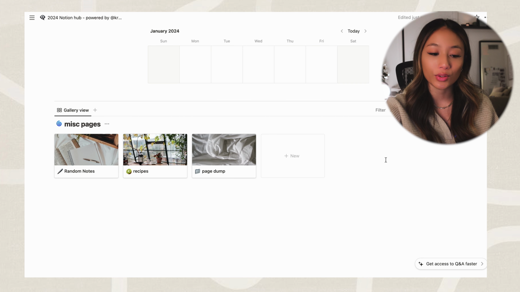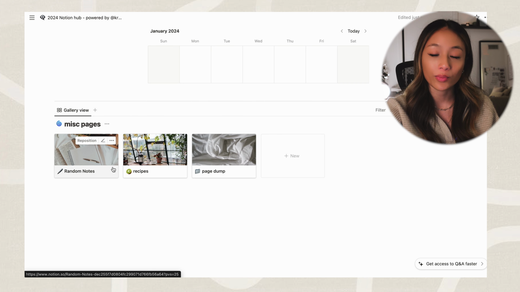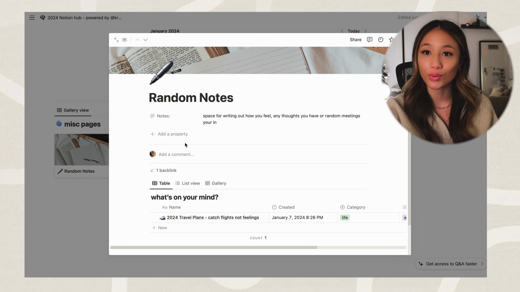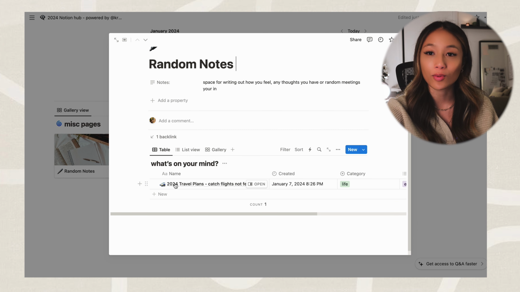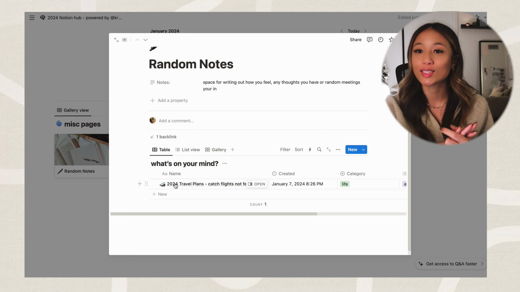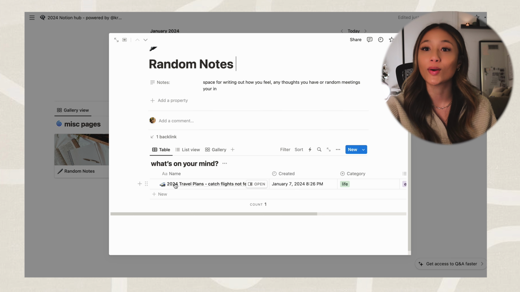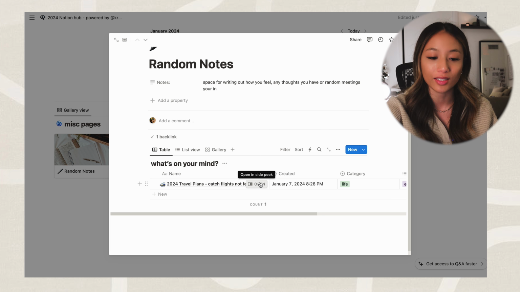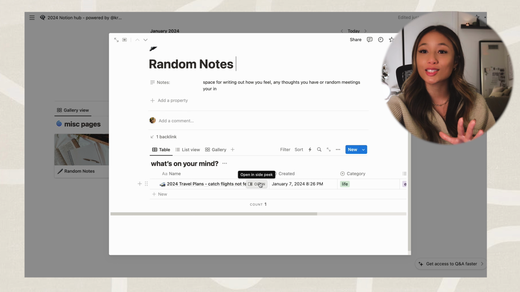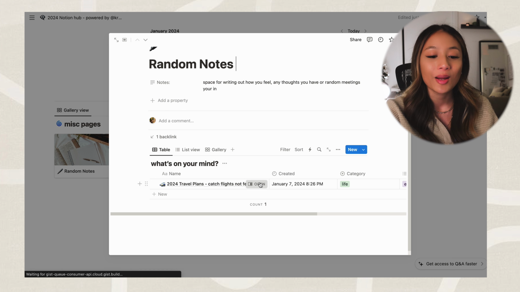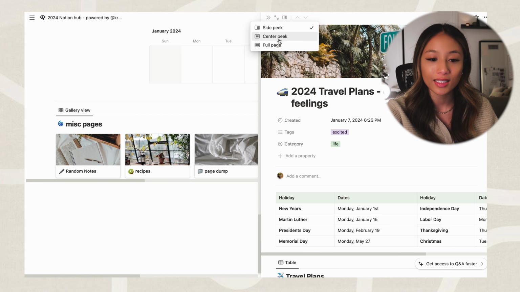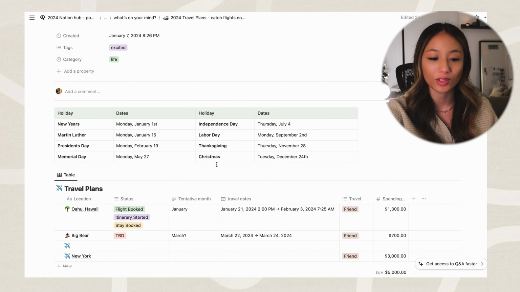The thing I want to show you guys is this random notes page. One that I shared with you guys is my 2024 travel plan. So this is for all my girls who are trying to travel in 2024 and need a place to track your itinerary, all of that good stuff. I gave you guys the template that I'm going to use this year when it comes to traveling. If you don't need this section, feel free to skip this part of the video or just delete it off your template. But this is what I'm using. So here it takes you to this first page.